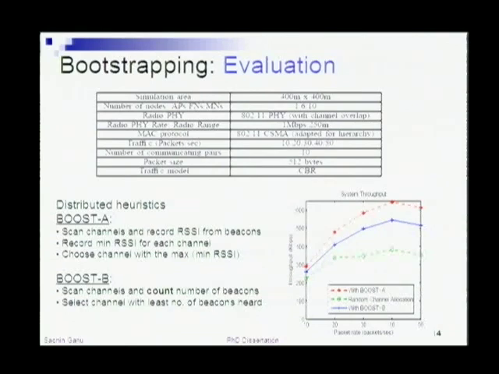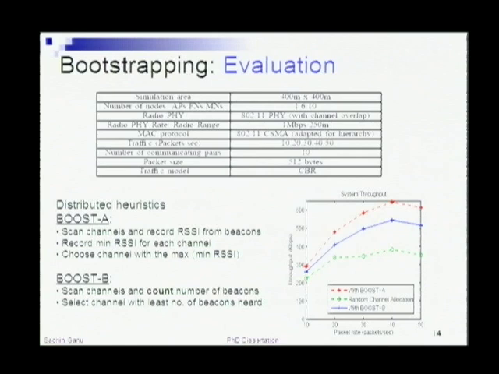And we look at two very simple heuristics. The first one we call Boost A. The idea here is that you want to avoid transmissions which are very close to your receiver sensitivity threshold. That's what this algorithm does essentially. Whenever a new forwarding node comes up, it has to see what channel it will use in order to serve the underlying mobile nodes.